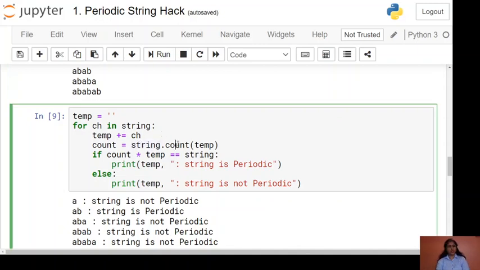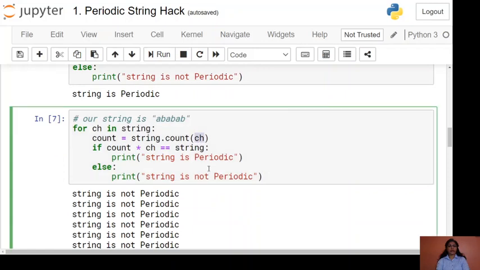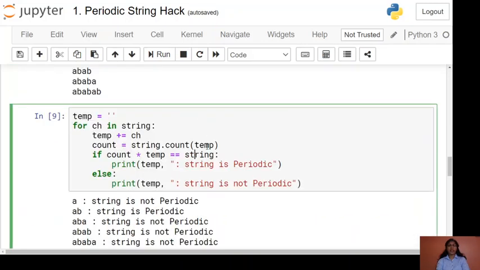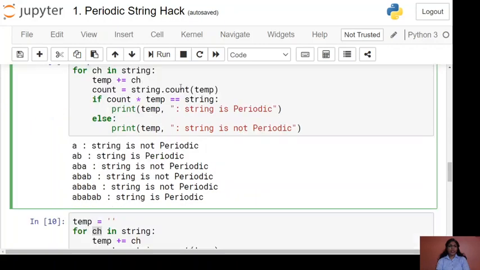So we will use the count method. In the earlier logic we were passing ch, but here in this cell we are passing temp instead of the character. So it will find first a, then ab, then aba, then abab, and so on. That occurrence is stored in the variable count.